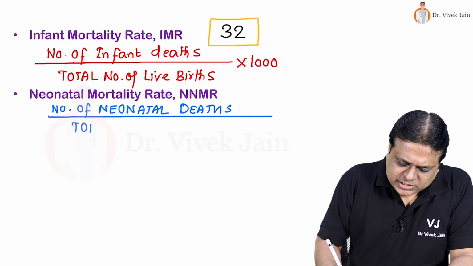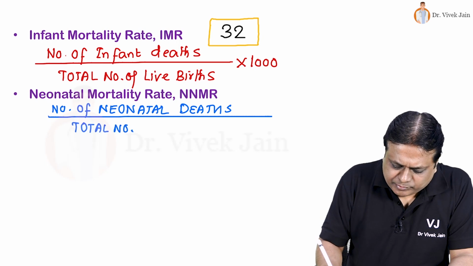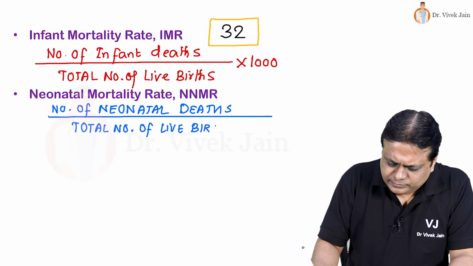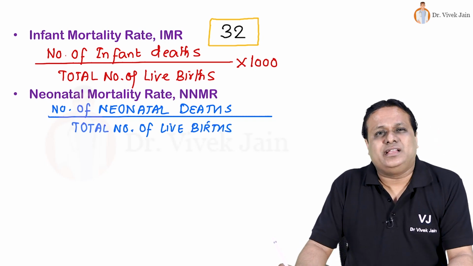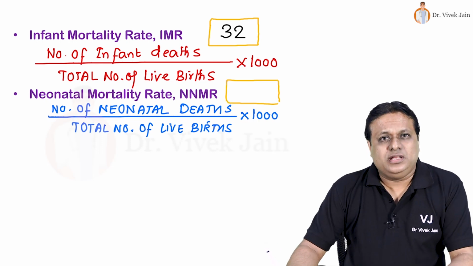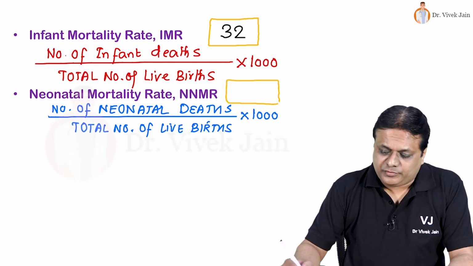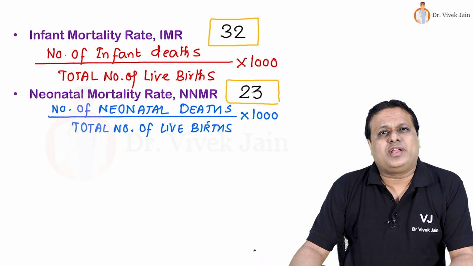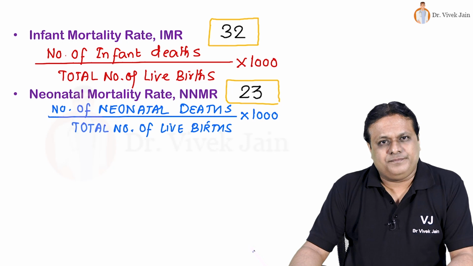Denominator is again same, total number of live births in that country that year, and even the multiplier is same, that is 1000. Current neonatal mortality rate of India is 23 neonatal deaths for every 1000 live births in our country.